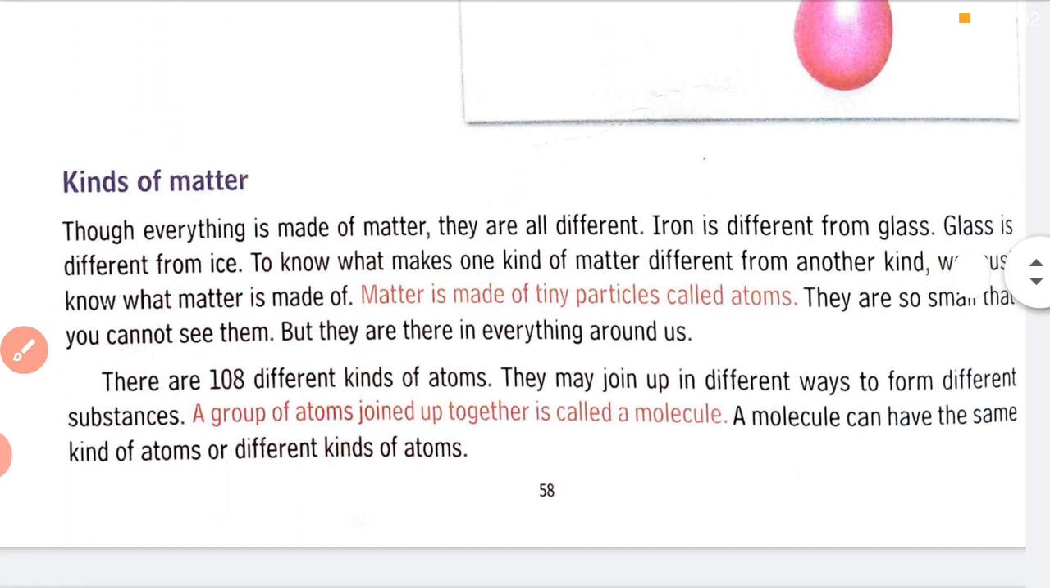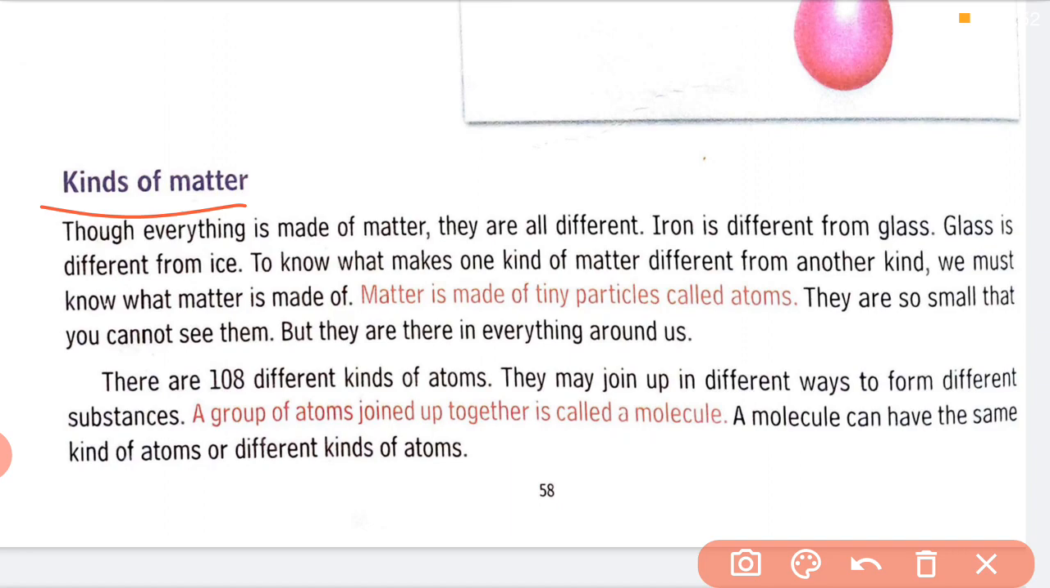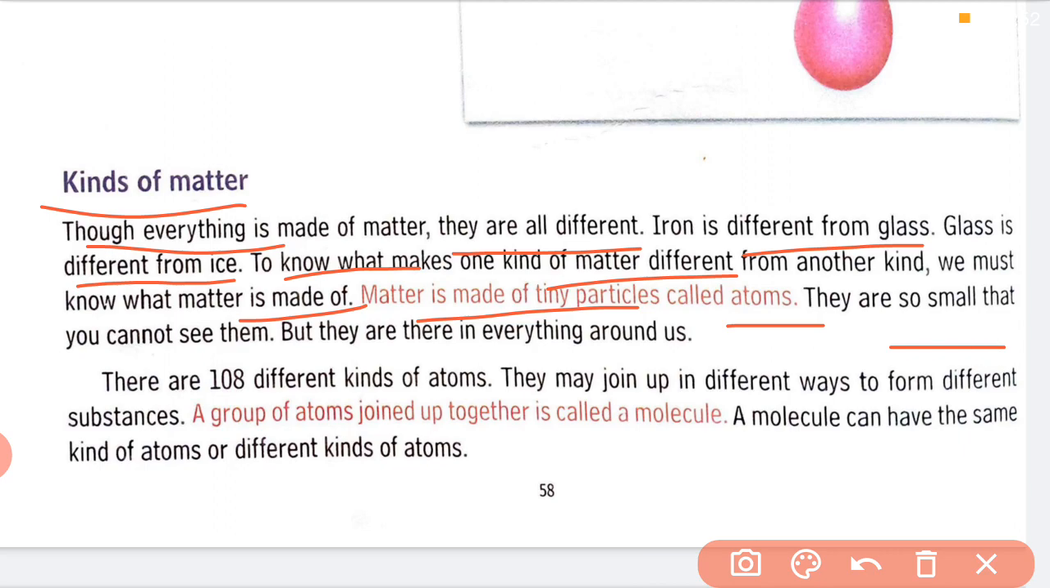Now next, the paragraph kinds of matter. Though everything is made of matter, they are all different. Iron is different from glass. Glass is different from ice. To know what makes one kind of matter different from another, we must know what matter is made of. Matter is made of tiny particles called atoms. They are so small that you cannot see them, but they are there in everything around us.